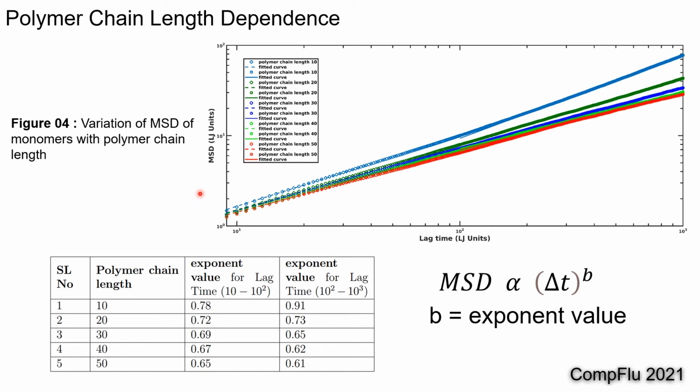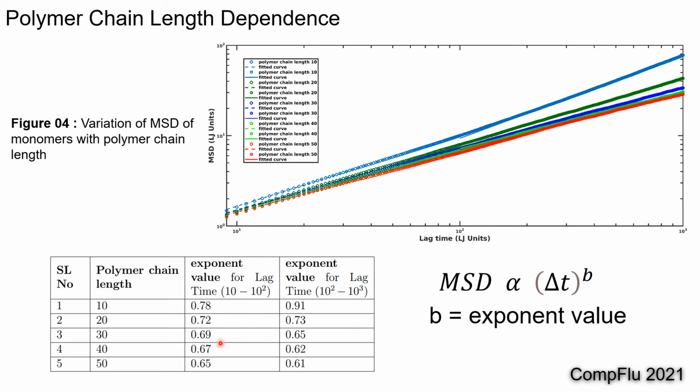This is the plot for mean square displacement versus lag time for the monomers in log-log scale. The time is divided into short time scale, that is 10 to 100, and long time scale, that is 100 to 1000. The mean square displacement is directly proportional to the lag time to the power b. The b would be 1 for a Newtonian fluid. If it is more than 1, the dynamics is superdiffusive. If it is less than 1, the dynamics is subdiffusive.